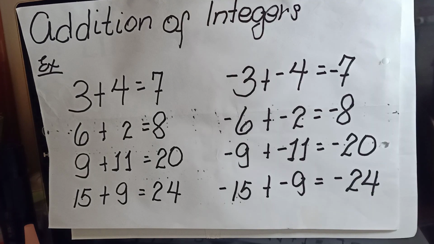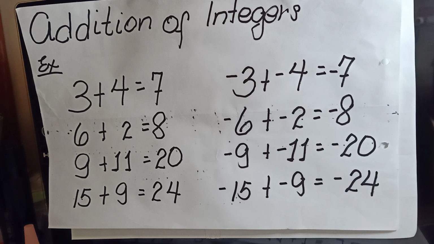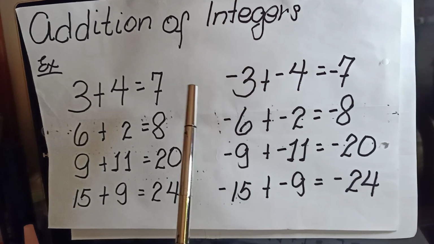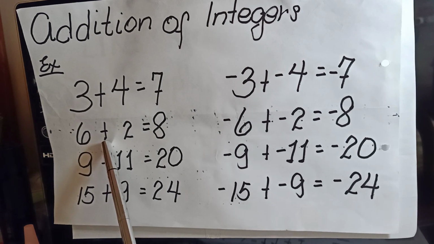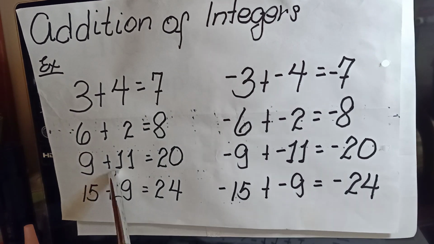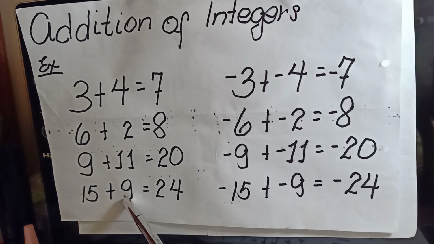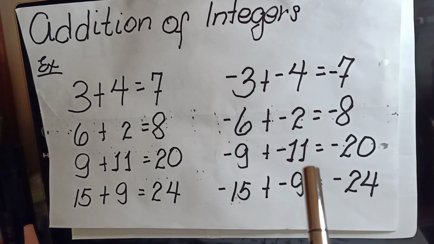So let us start with our operation of integers. Let us start now with our addition of integers. What I would like you to do is to be observant on the numbers we are adding, especially on their signs, and also the sign of our final answer. Let us take example number 1. 3 plus 4 is equal to 7. 6 plus 2 is 8. 9 plus 11 is 20. 15 plus 9 is 24.